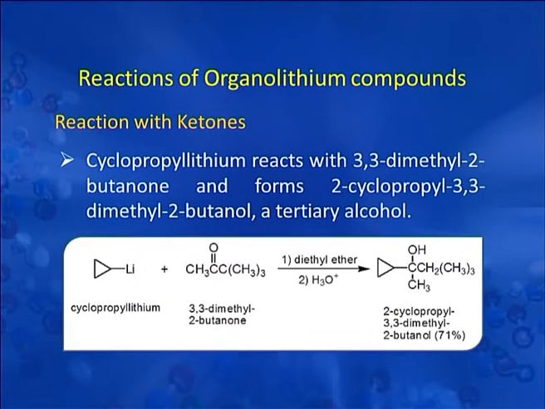Here is another example where you can see this is cyclopropyl lithium reacting with 3,3-dimethyl-2-butanone. When this reaction takes place, this is the alkyl lithium part and this is the ketonic part. So, the final product should be a tertiary alcohol, and you can see here this product is a tertiary alcohol, which can be named as 2-cyclopropyl-3,3-dimethyl-2-butanol. Now, with this particular example, we can see that we can prepare quite complex alcohols with the help of